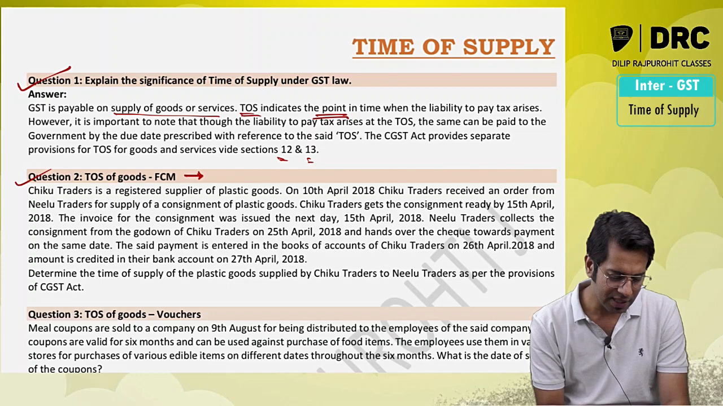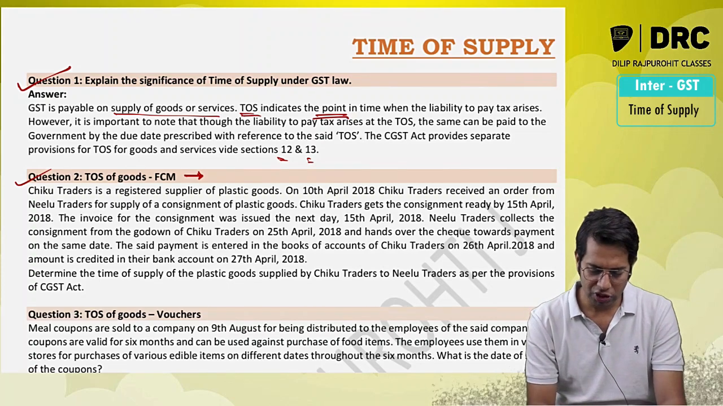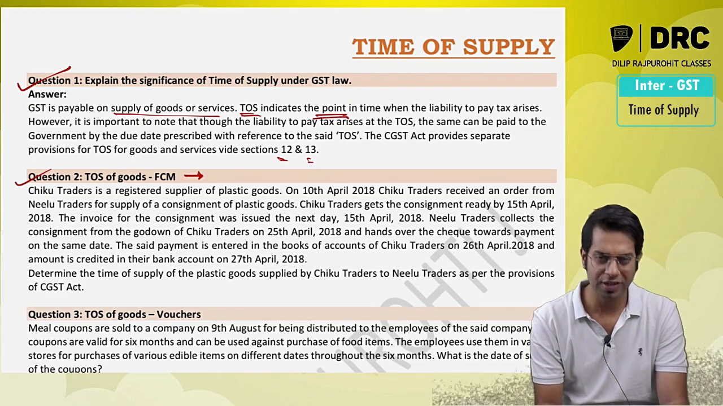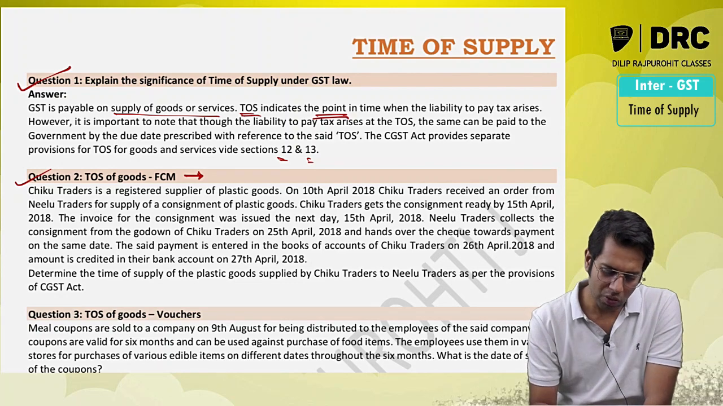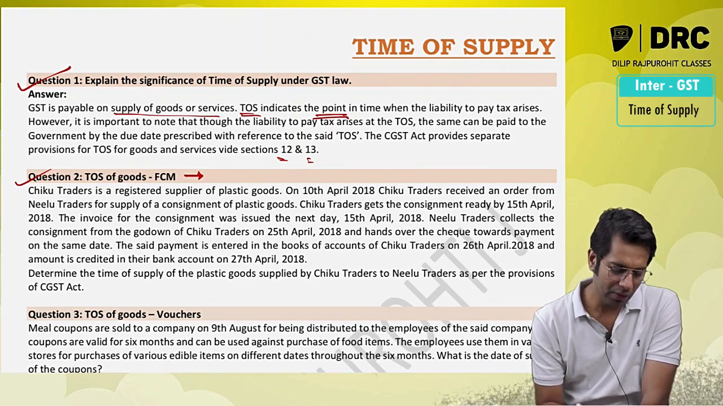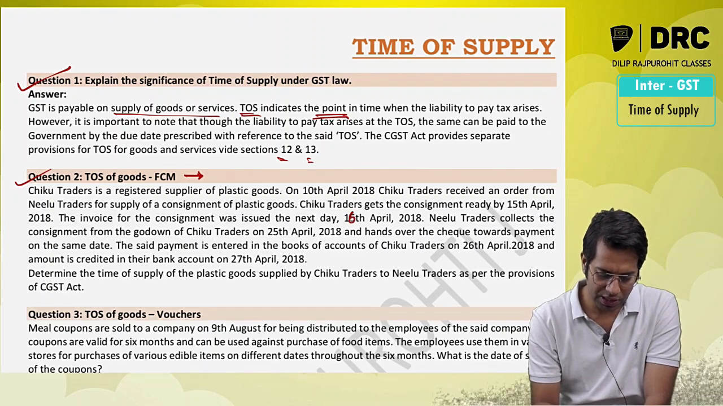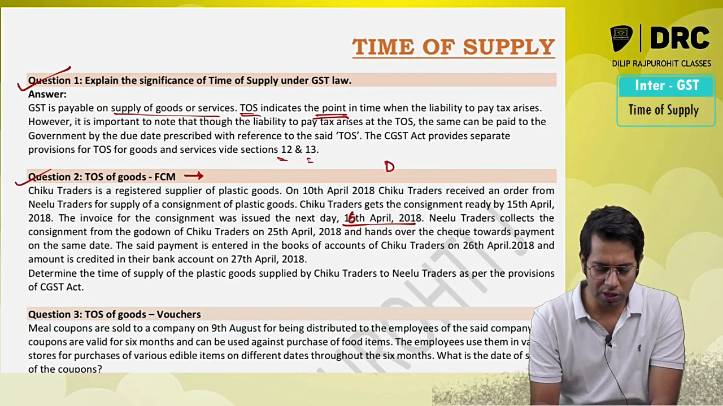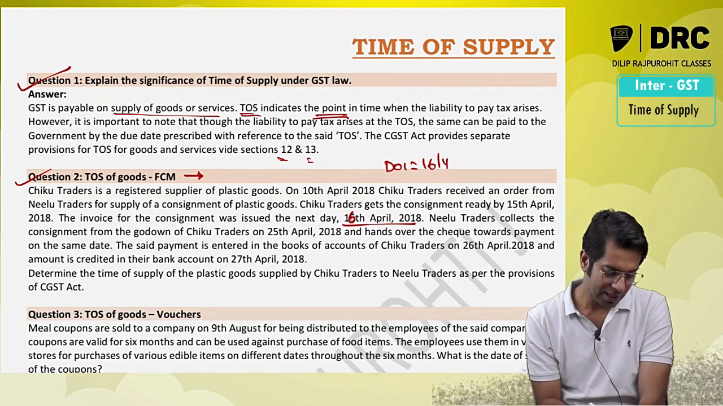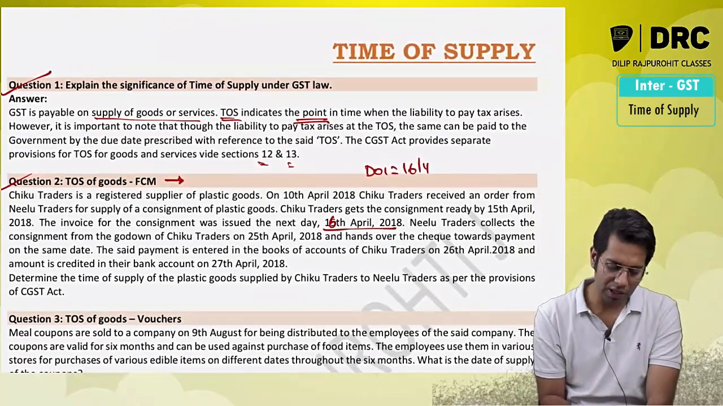Okay, Chiku Traders is a registered supplier of plastic goods. On 10th April, Chiku Traders received an order from Nilu Traders. So date of receipt of order is of no use. Chiku Traders got the consignment ready by 15th of April, and the invoice for the consignment was issued the next day, that is on 16th of April. So the invoice was issued. Date of invoice is what, sir? 16th of April. Nilu Traders collects the goods from the godown of Chiku Traders on 25th of April.